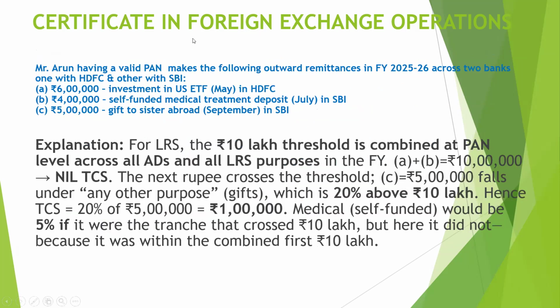Question number two. The same question is there. The explanation we have provided here shows how it is done. LRS is 10 lakh threshold, combined at PAN level. So at PAN level, you have to see across all ADs, whether it is SBI or PNB. If he is doing transactions overall, you have to see all transactions, and only after that will this be calculated. Okay, let's see the next question.